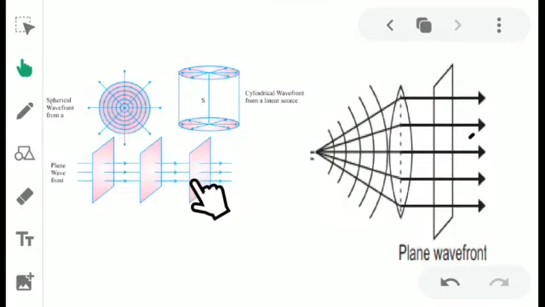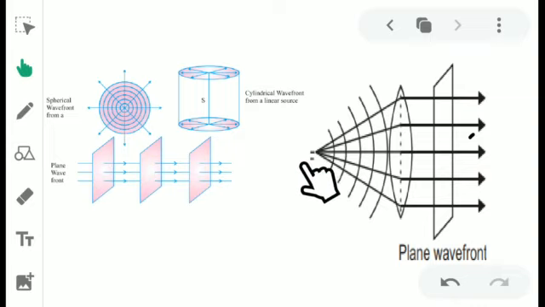What is the nature of the wavefront? See, here the source is a point, so the wavefront is spherical in shape. Here is a cylindrical wavefront, so the source is a linear source, otherwise a rectangular opening, that is a slit, you can also consider. The wavefront from a slit is a cylindrical wavefront. Then if the object is at infinity, the rays are coming parallel. That means the wavefront is a plane wavefront.